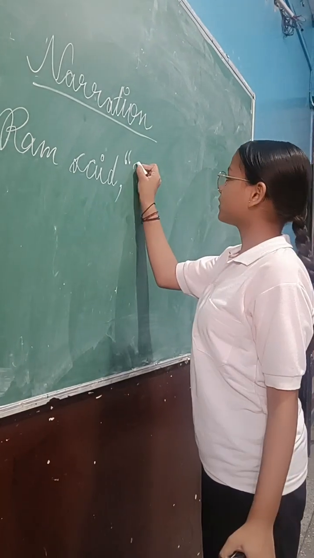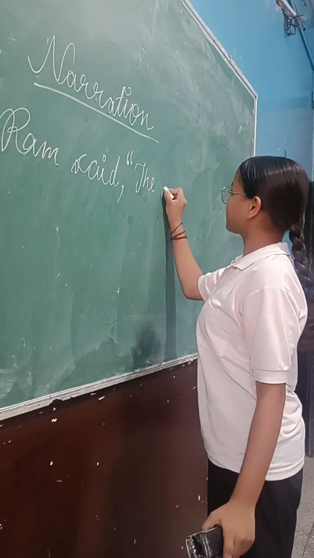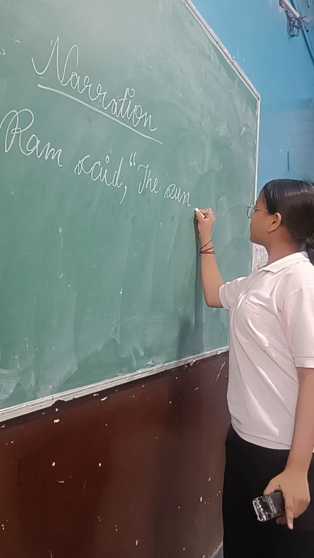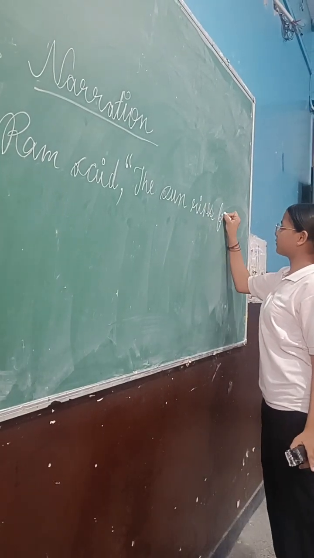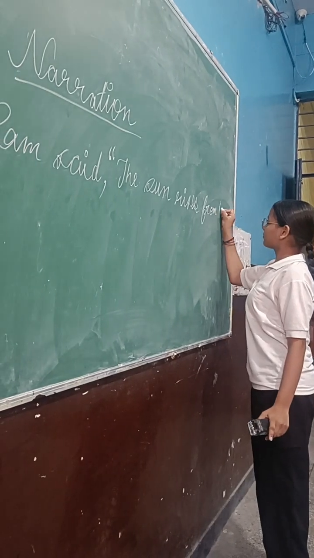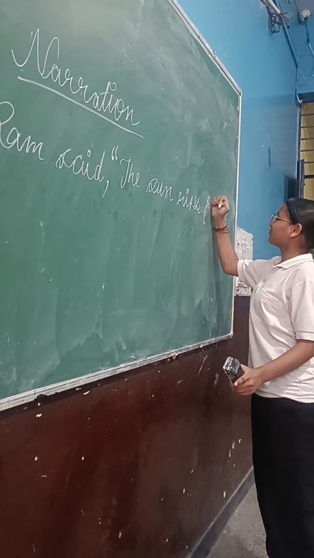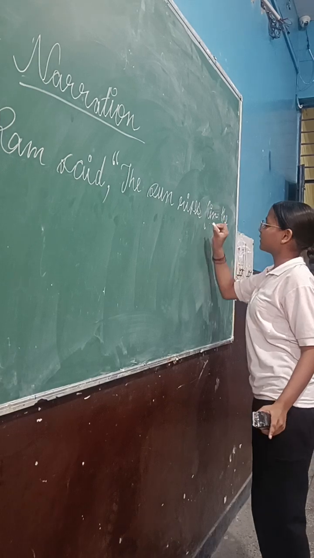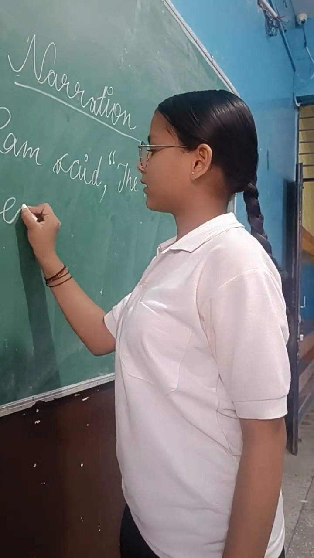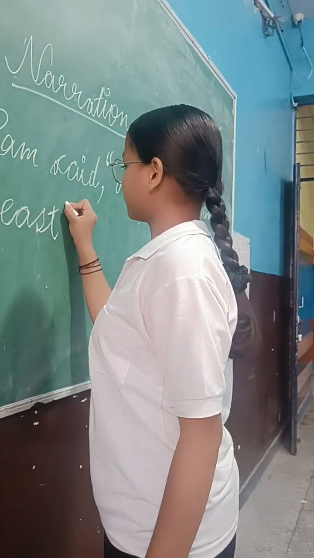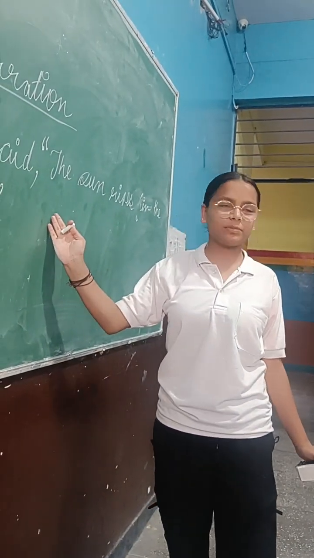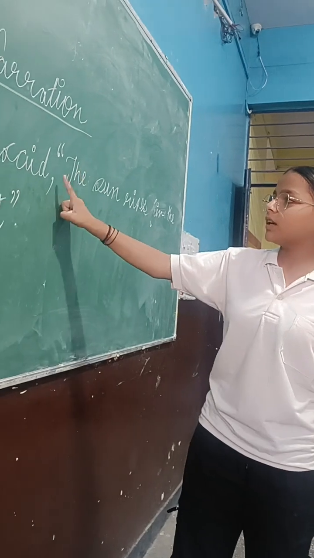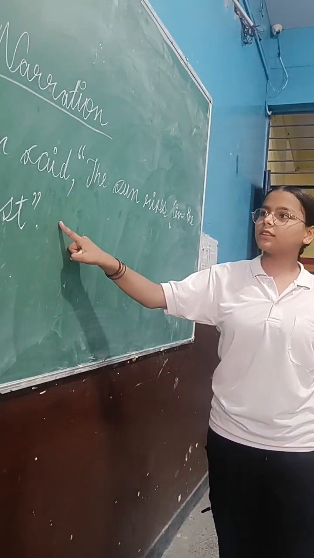Ram said that the sun rises in the east. So this is direct speech because in this we use commas and inverted commas.